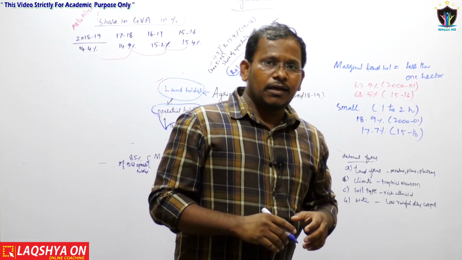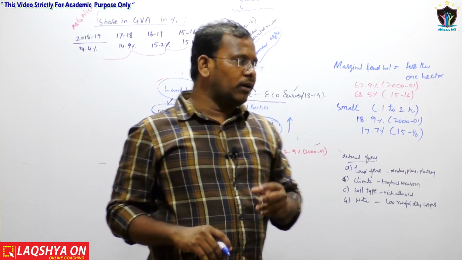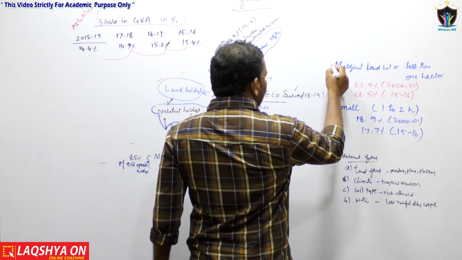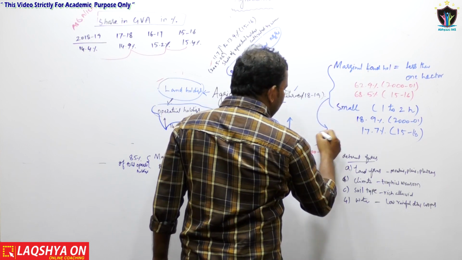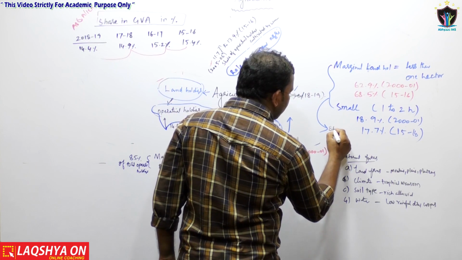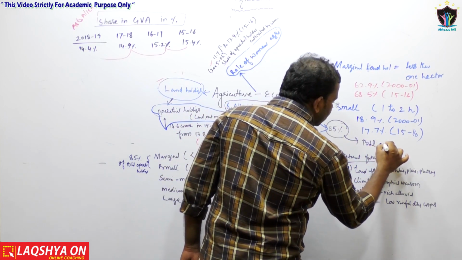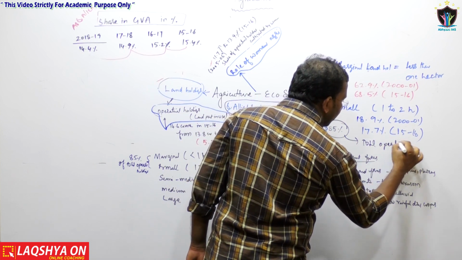But when I see the total percentage, marginal and small land holdings together comprise 85% of the total operational land holdings.